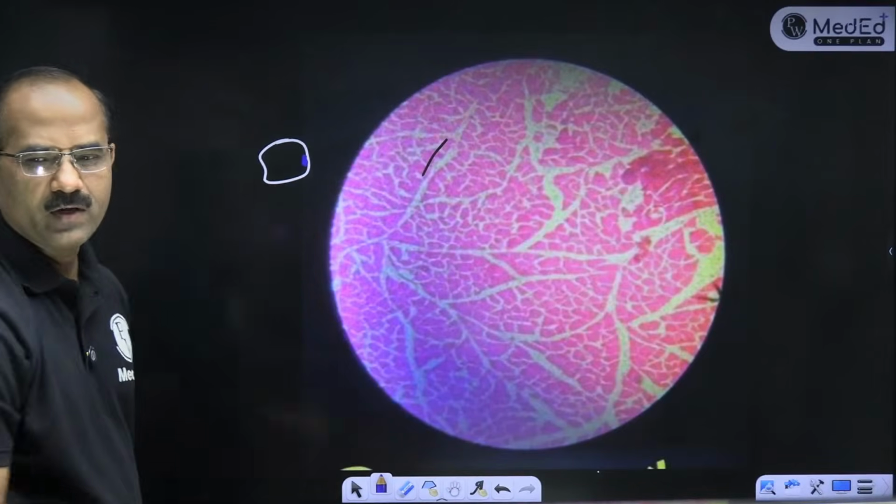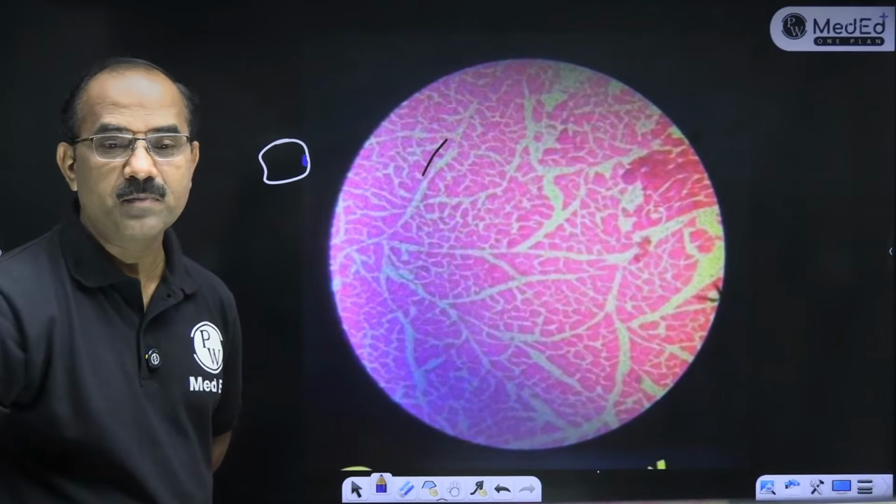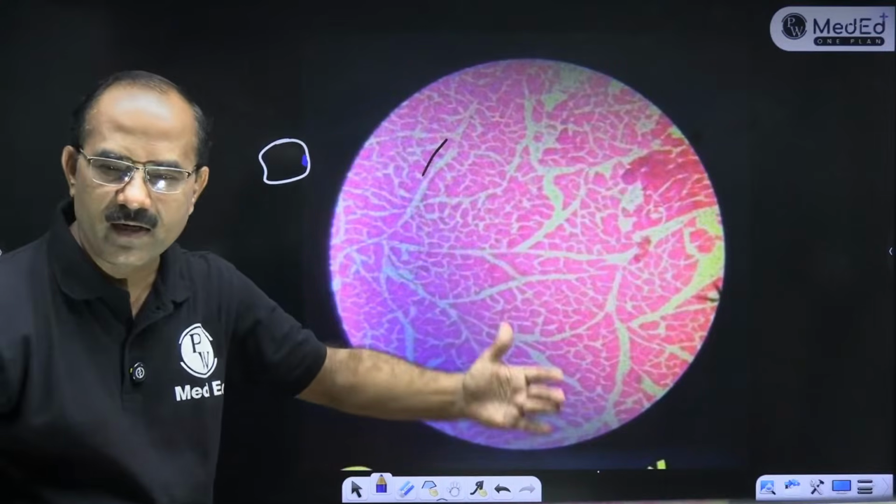Nucleus is at the periphery. What do you? This is muscle. ये muscle है, pancreas नहीं है, श्रेया. This is muscle. This is skeletal muscle. So this is TS of a skeletal muscle.